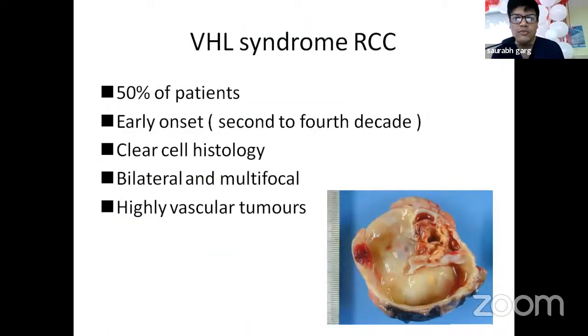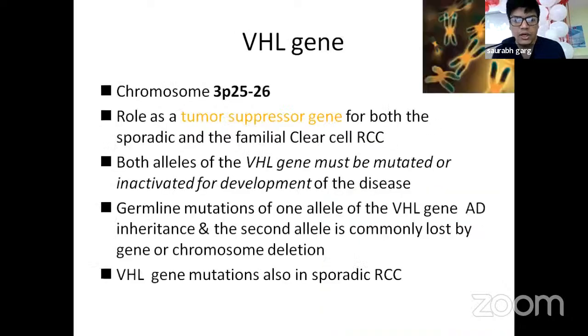Now, in VHL syndrome, RCC is seen in 50% of the cases, with early onset and clear cell histology. It may be bilateral and multifocal, and the tumors are highly vascular. Now, about the VHL gene that causes it, chromosome 3p25/26 is involved in it.